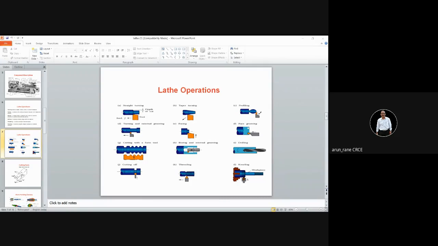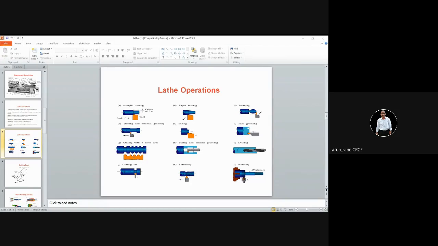There are only 4 points: P1, P2, P3, P4 on the left hand side, and Q1, Q2, Q3, Q4 on the right hand side. And when you project in the front view, they will appear as P1 dash, P2 dash, P3 dash, P4 dash, and Q1 dash, Q2 dash, Q3 dash, Q4 dash. Because these are the most important points. If you are not writing all these points, then unnecessarily you will lose 1 mark.